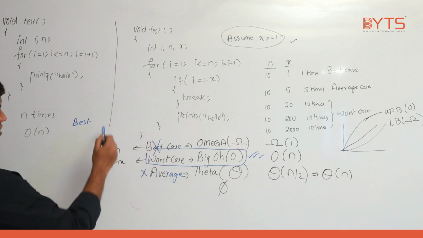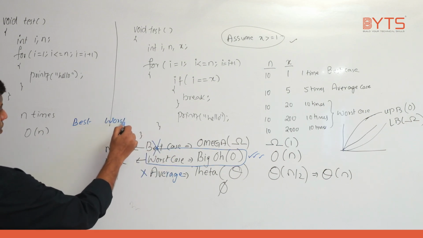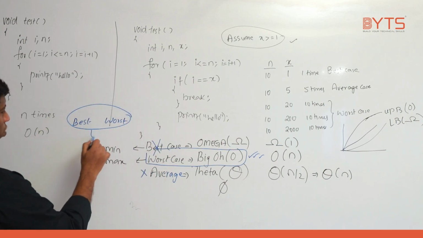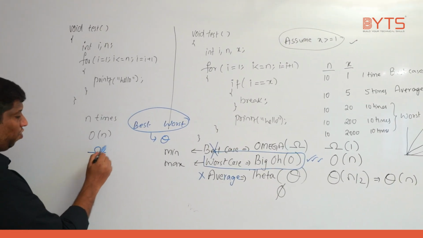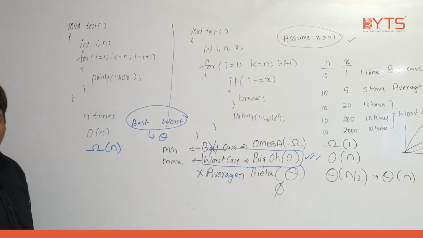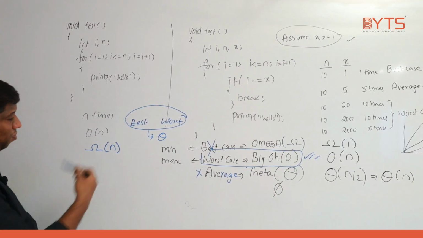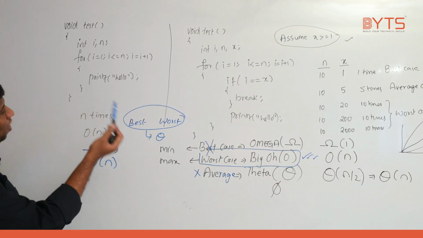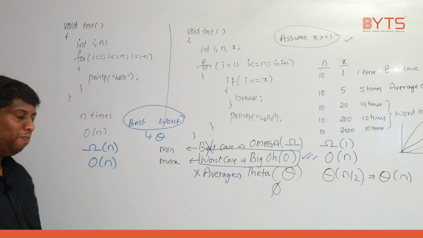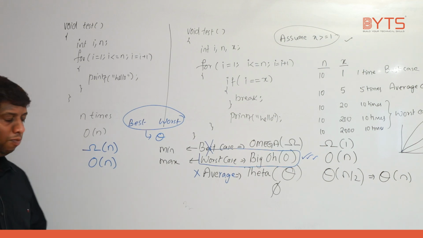Next, sometimes best case and worst case are same. In that case I can use what? Theta. Now let us take this example. So minimum, how many times this loop repeated? Best case is what? Omega of n, right? Average also, and worst case is also what? Big O of n. Means this loop repeated minimum n times, maximum n times. Means every time loop repeated n times.